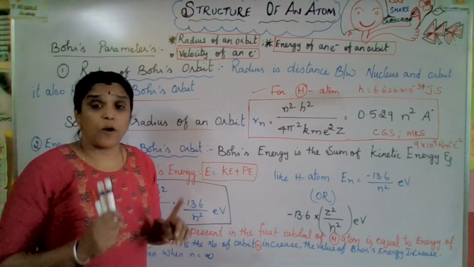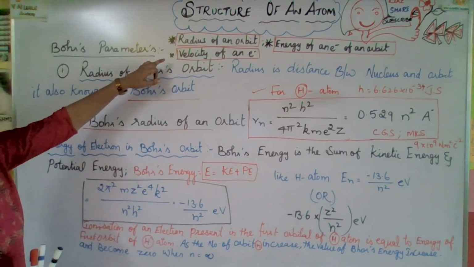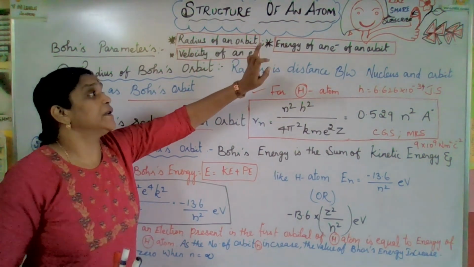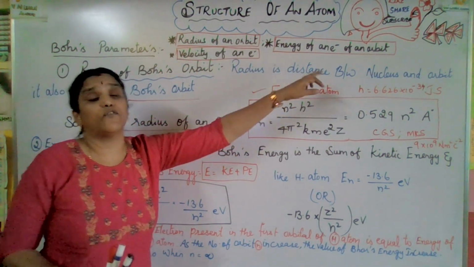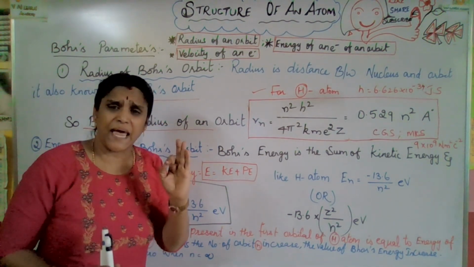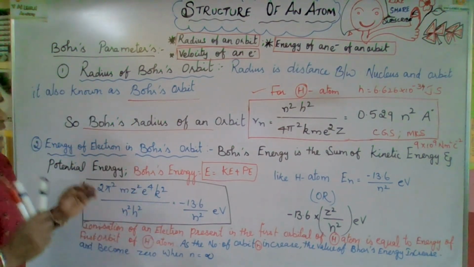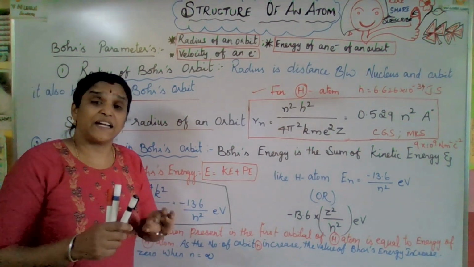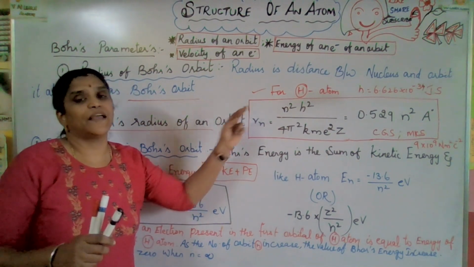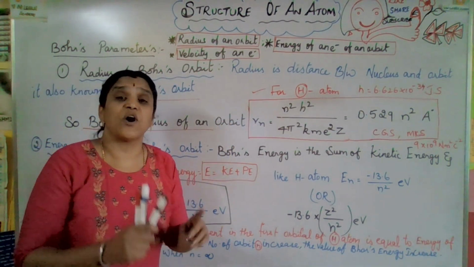As we are talking about Bohr's parameters, these are the main three parameters: radius of an orbit, energy of an electron in an orbit, and third one, velocity of an electron. These are the main parameters of Bohr's model of an atom, which are related to the word problems in this concept. That formula we use to solve the sum.